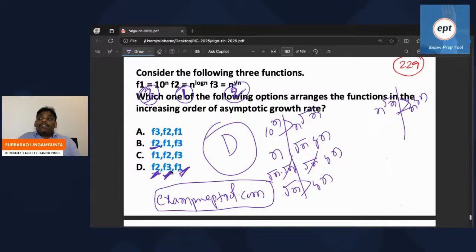Yeah, so the thing is like this. Observe properly what is going on. If two polynomials are fighting, I can talk. What is the meaning of polynomial? What is the meaning of exponential? This is exponential. This is polynomial. If n is there, we will say directly. But in the place of n, something else, root n there, log n there.